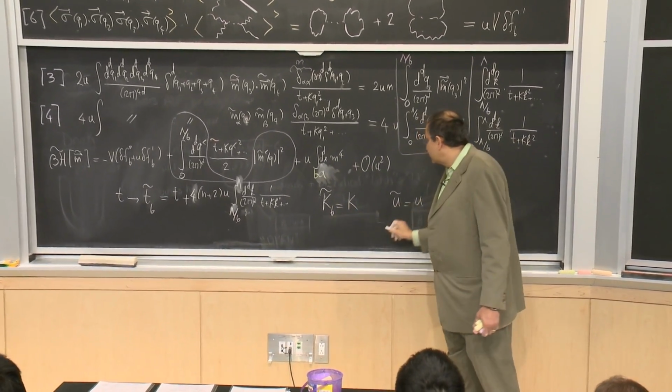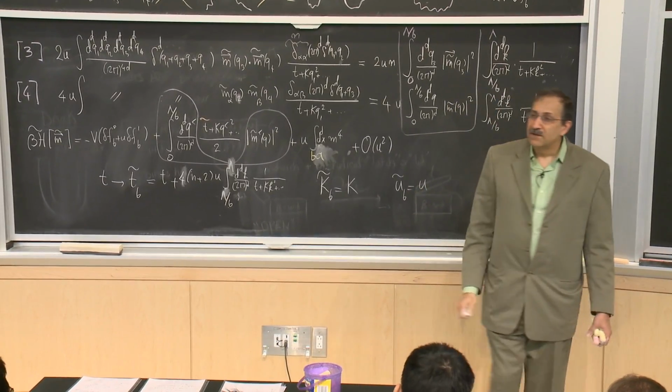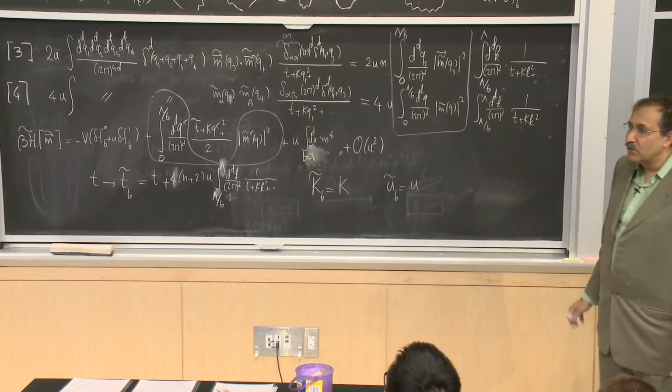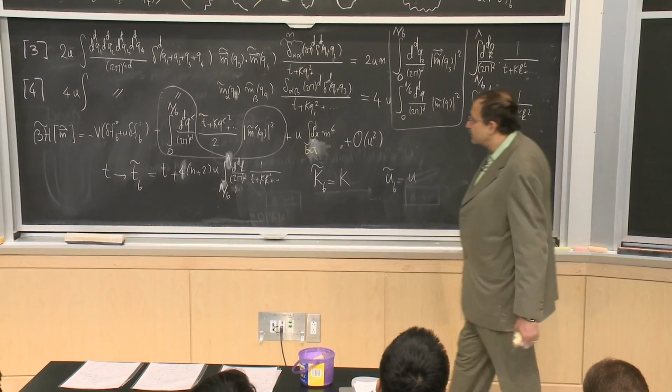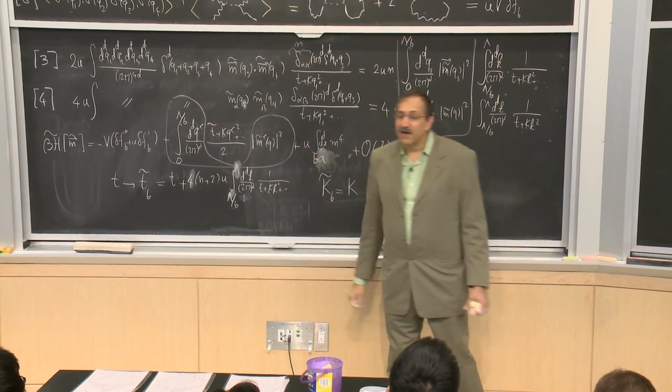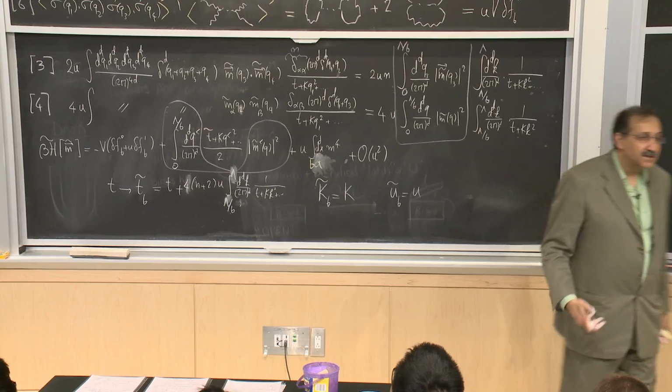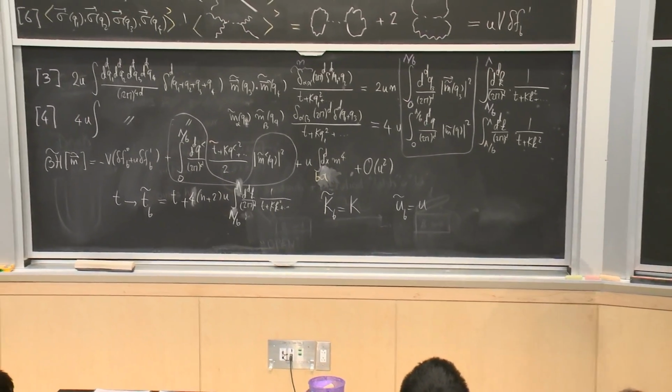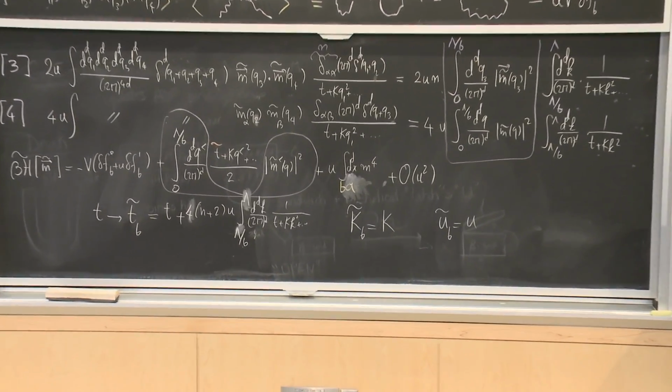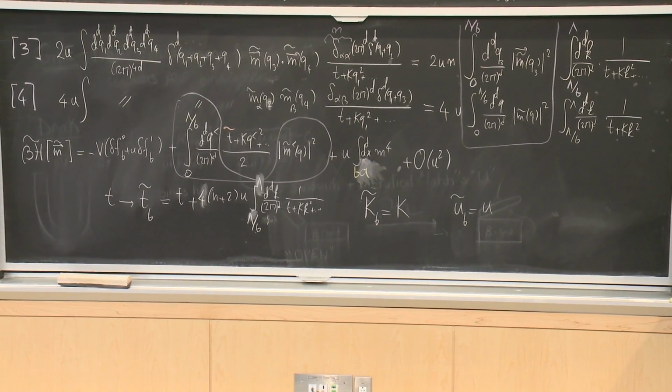That is, to the lowest order, the only effect of coarse graining was to modify the parameter that couples to the coefficient of m squared. Okay?